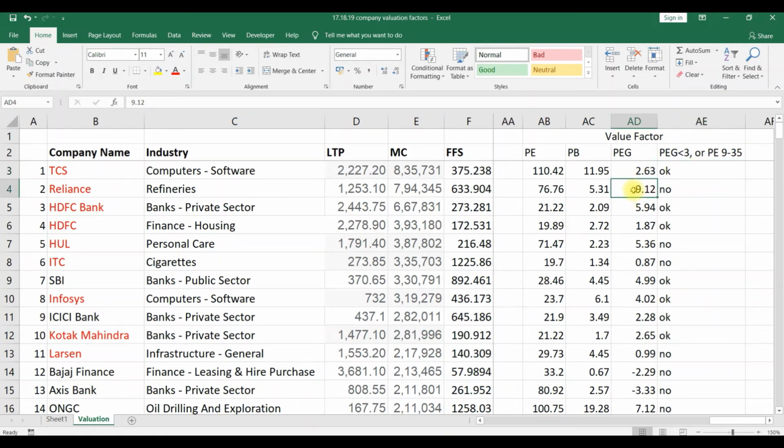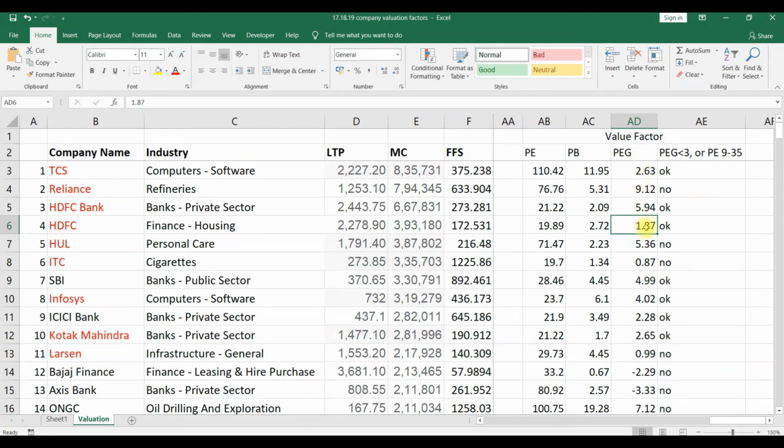Second is Reliance. First I am checking the PEG value. It is higher than 3. More than 3. So next we are checking the PE ratio. PE ratio is also more than 35. So no. For HDFC Bank, what is the PEG value? Higher than 3. So we are checking the secondary factor, the PE ratio. It is between 9 to 35. 21 comes between 9 to 35. So okay. Same way HDFC also.